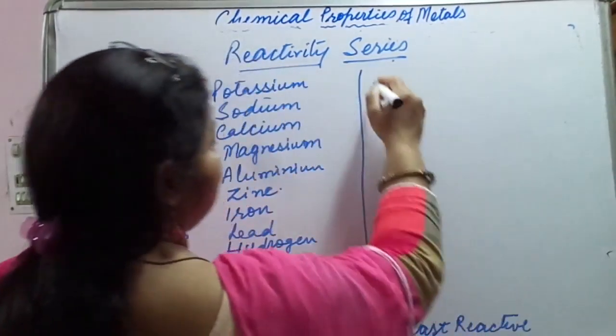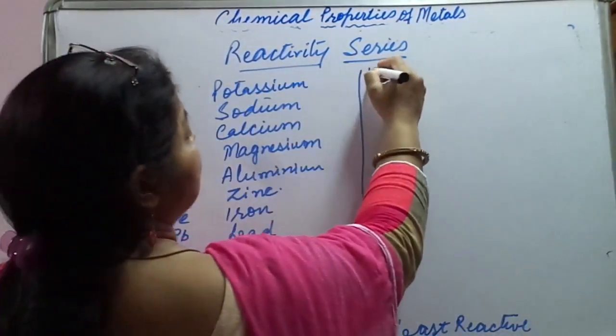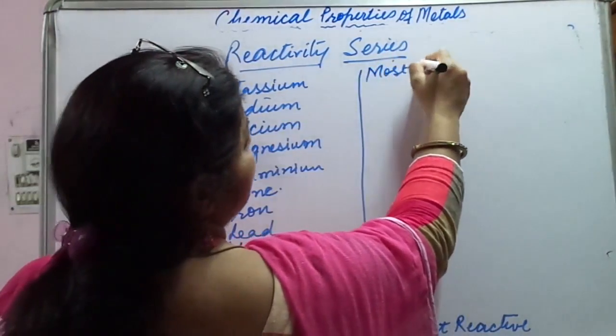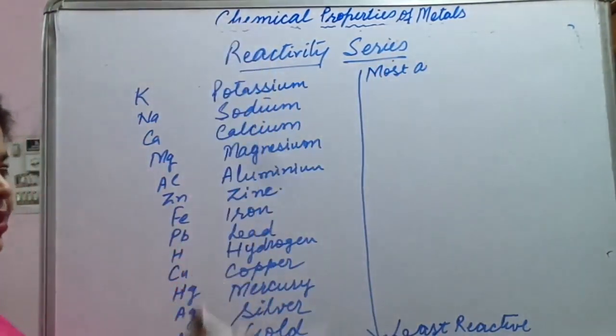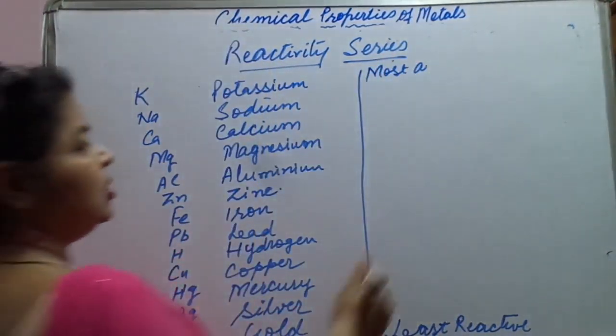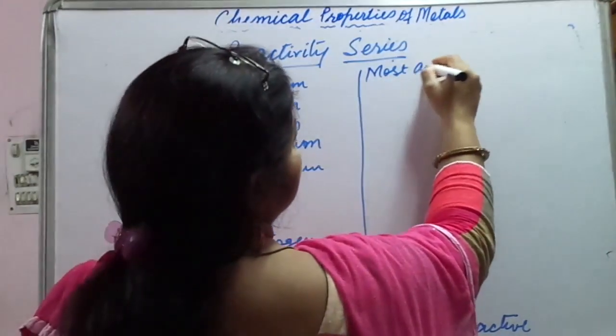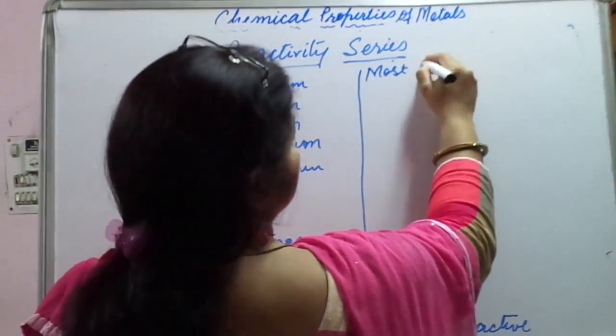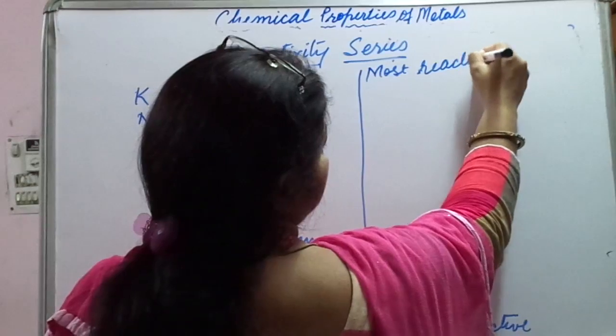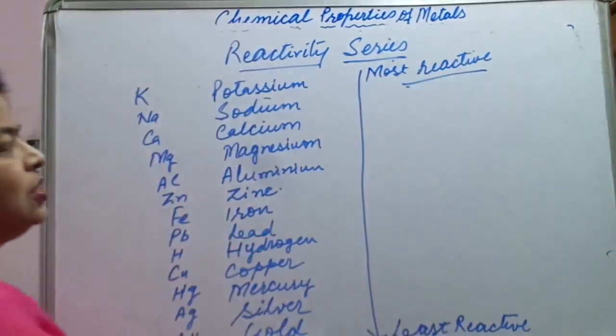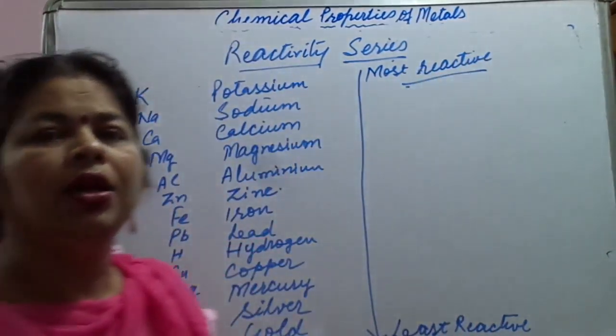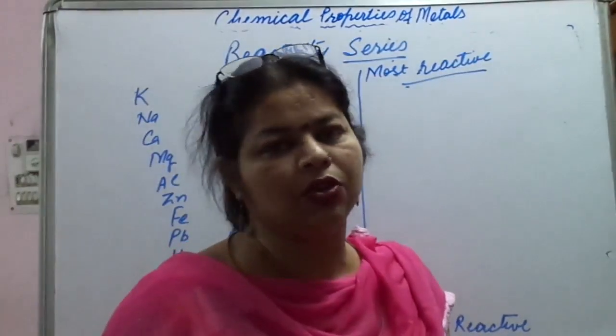So this series in which the metals are arranged on the basis of their decreasing reactivity is known as the reactivity series. So this will tell whether the reactions are going to take place.